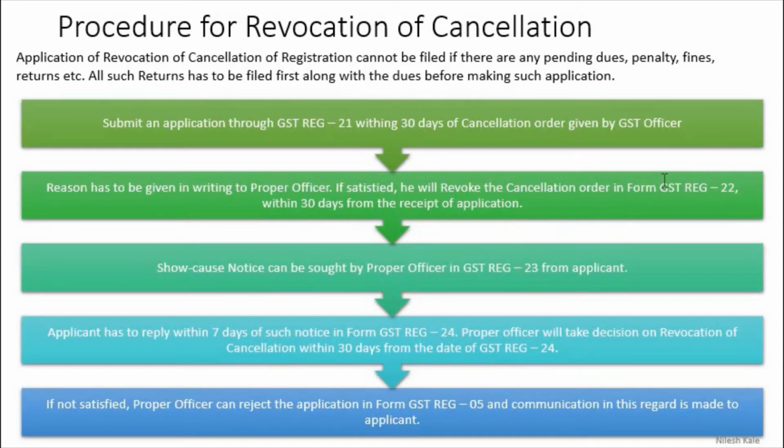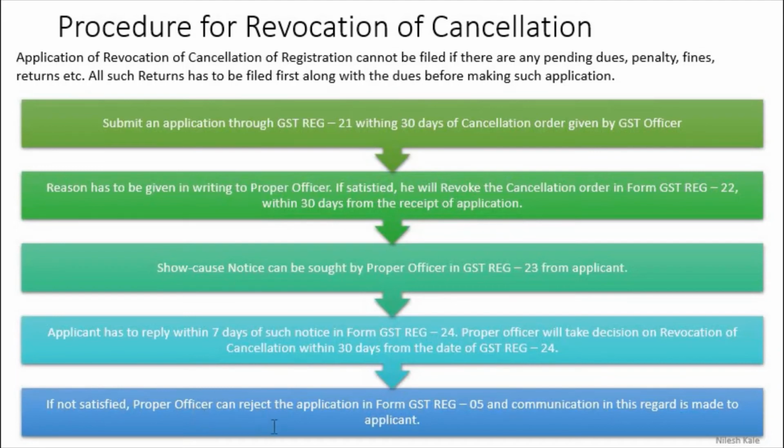If satisfied, he will revoke the cancellation in form REG 22 within 30 days from the receipt of such application, right? A show cause notice can also be issued by the proper officer in form REG 23. Then the applicant has to reply within 7 days of such notice in form GST REG 24. This is the form number. The proper officer will take a decision on revocation of cancellation within 30 days from the date of REG 24.